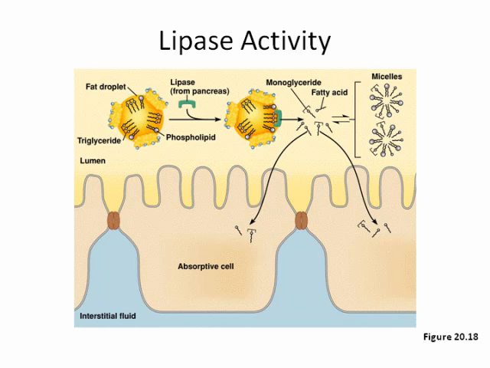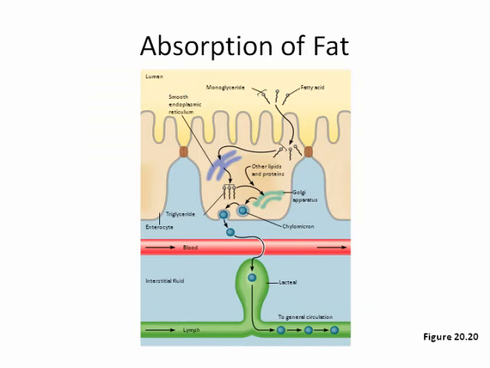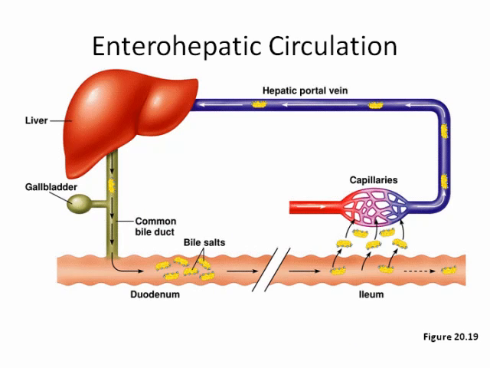So I've shown this diagram already in terms of how lipases work. And then again, this one in terms of absorption of fats. Now let's move ahead to the reprocessing of bile salts. We've talked about how important they are in terms of emulsification of fats. But rather than synthesize new bile salts, there's actually what's called an enterohepatic circulation.